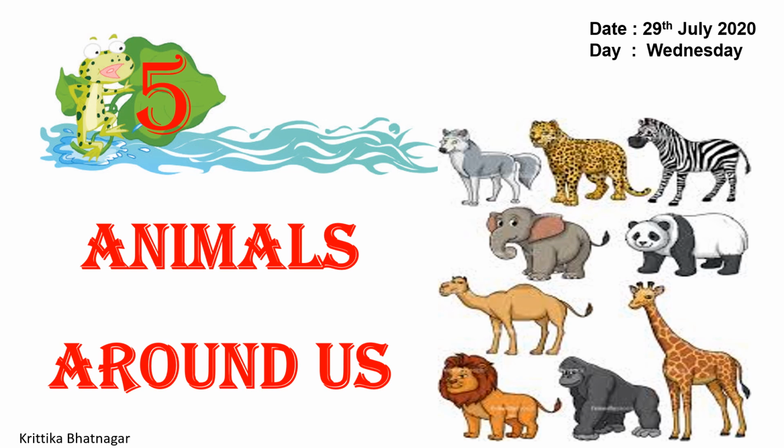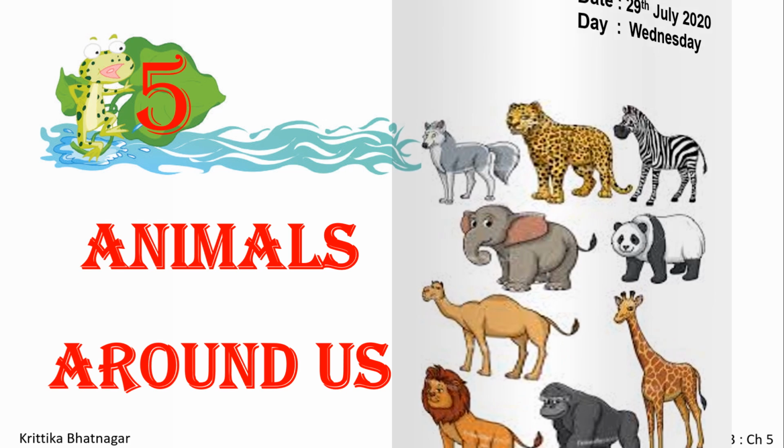Today, we are going to start with a new chapter. Chapter 5, Animals Around Us. Most of you can think and name various animals. Many of you must have visited a zoo and seen many different animals.